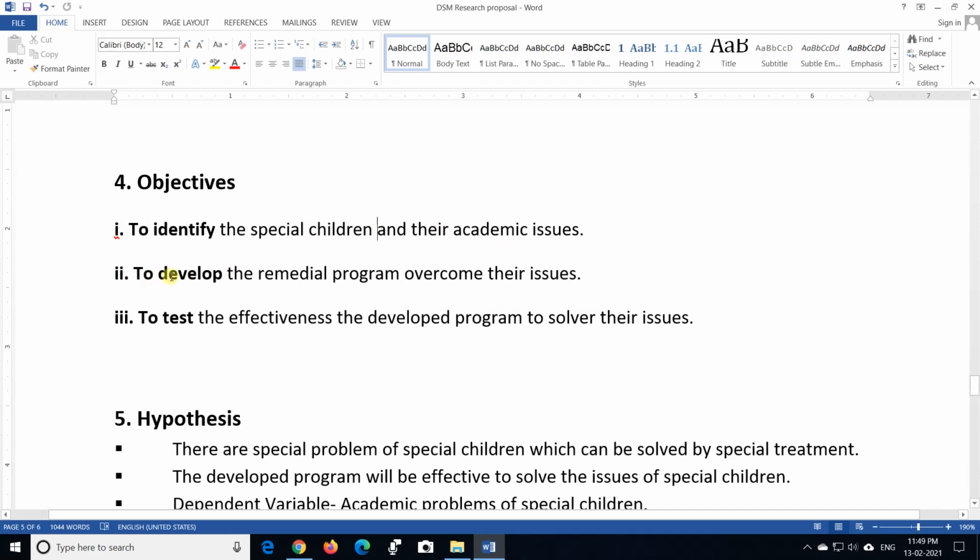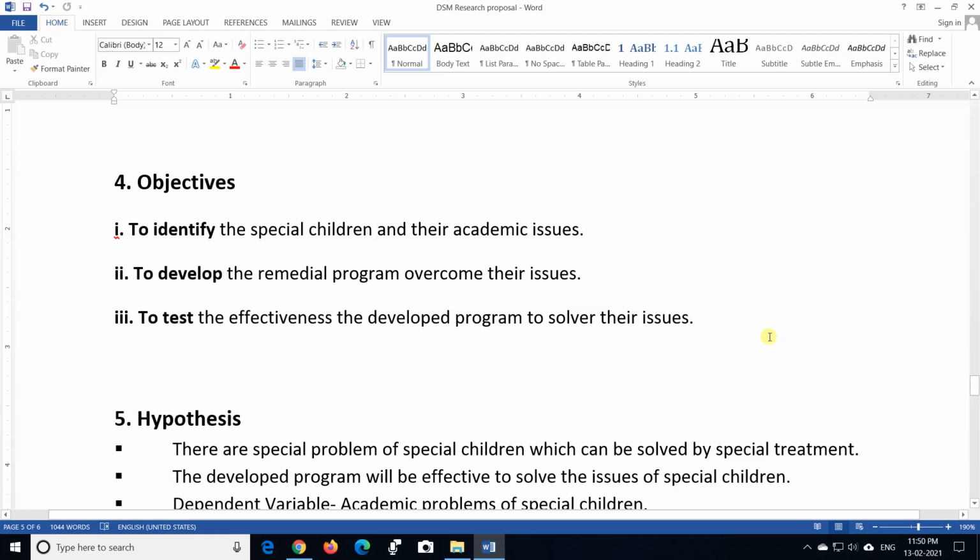Second objective should be related to develop a program, or maybe remedial program or any program. The second objective should be related to developing a particular program or teaching methodology or strategies or plan or action or activities, whatever you want to develop, but the second objective should be related to develop a program. And third objective should be related to testing the effectiveness of the program. So simply there should be three objectives.